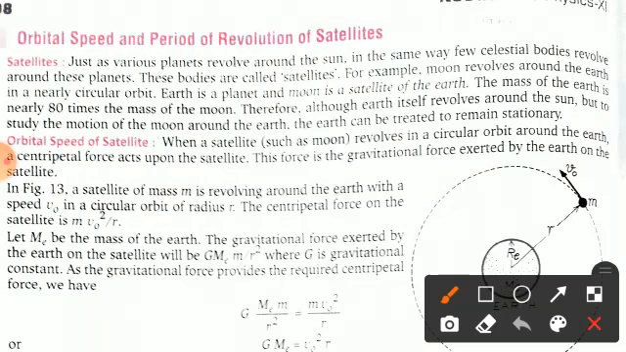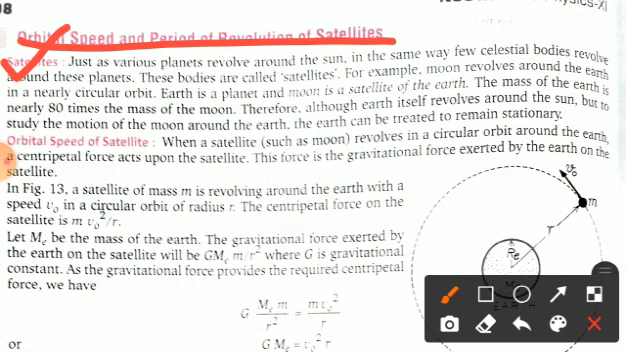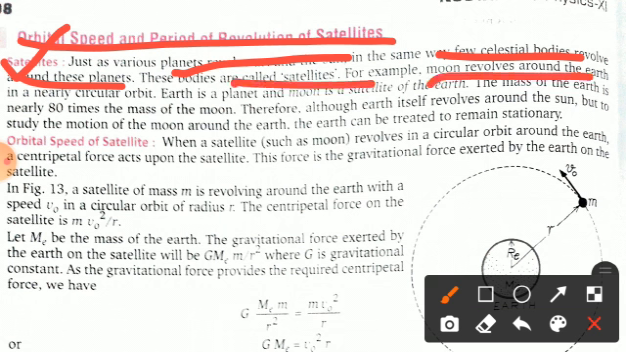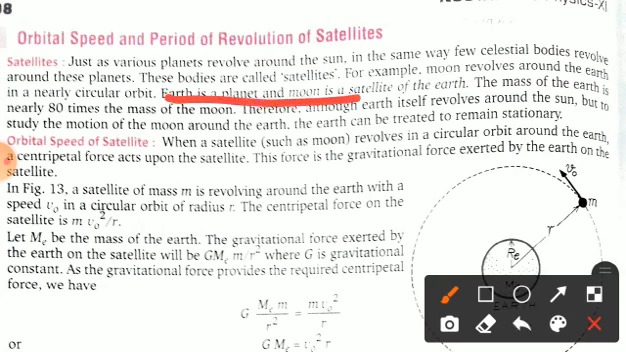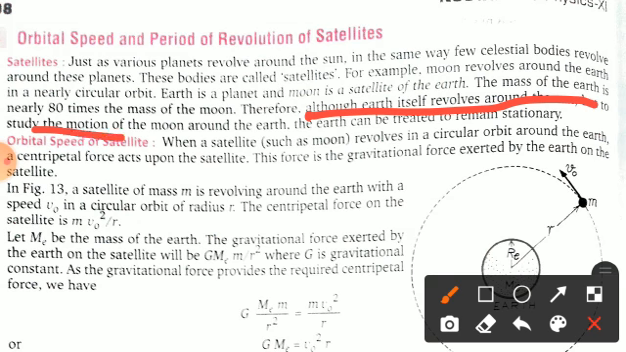Now this is the important topic, orbital speed and period of revolution of satellites. I hope you know very well what are satellites. Just as various planets revolve around the sun, in the same way a few celestial bodies, celestial means heavenly bodies, revolve around these planets. So these bodies are called satellites. For example, the moon revolves around the earth in a nearly circular orbit. In the same way, earth is a planet and moon is a satellite of the earth. So the mass of the earth is nearly 80 times the mass of the moon. Therefore, although earth itself revolves around the sun, to study the motion of the moon around the earth, the earth can be treated to remain stationary.